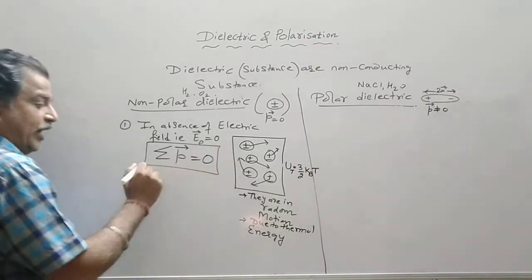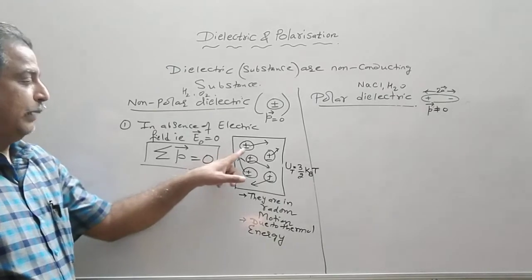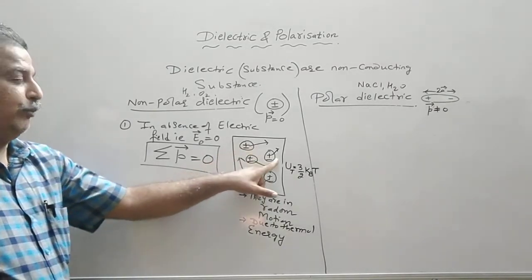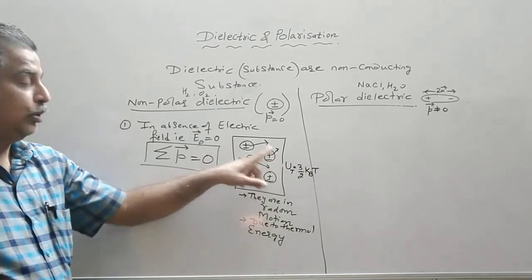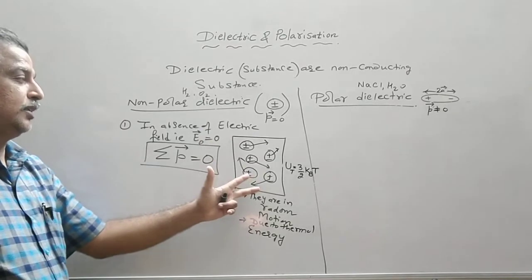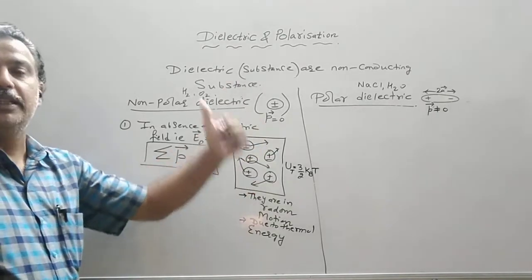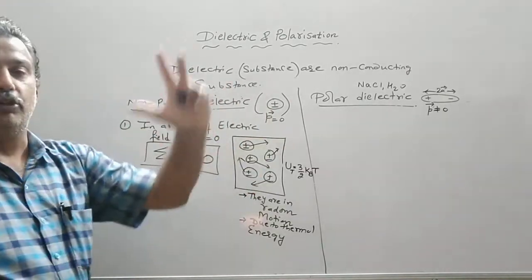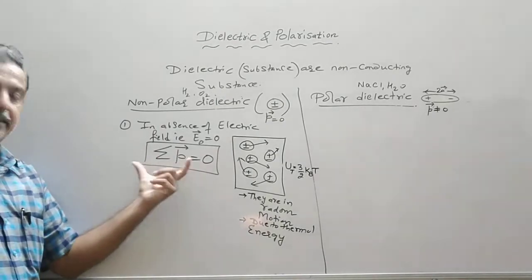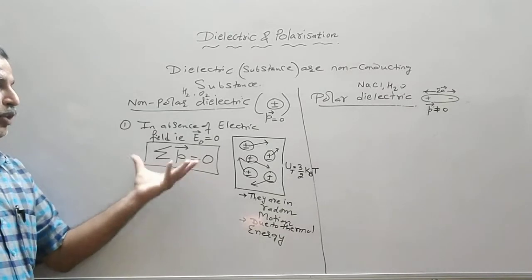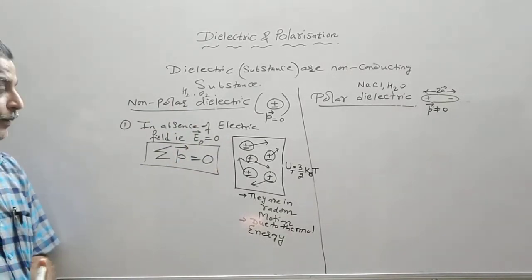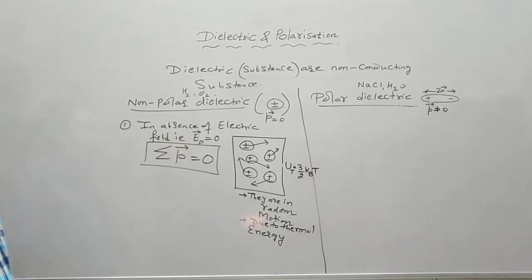If there are 10 molecules, P1 is 0, P2 is 0, P3 is 0, and so on; the summation of all the dipole moments comes out to be 0, because each molecule has 0 dipole moment. So this is its intrinsic behavior.